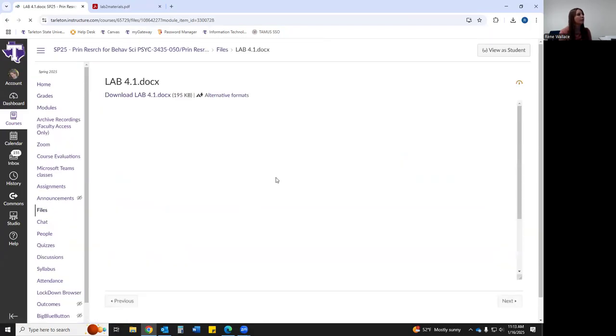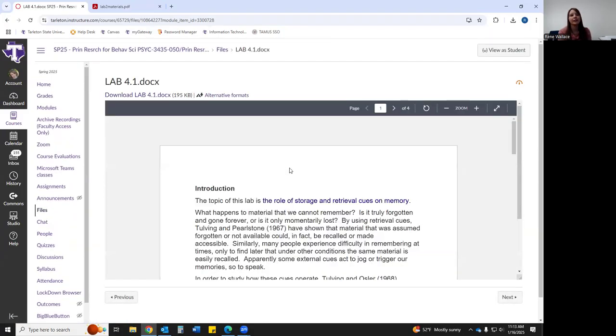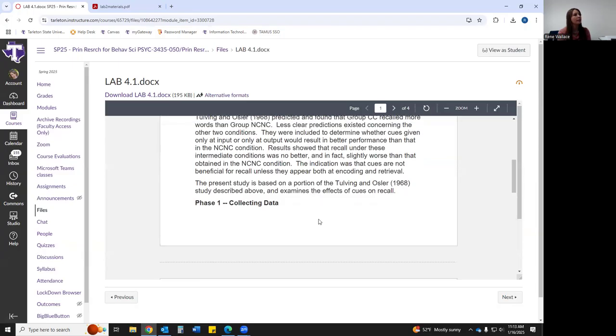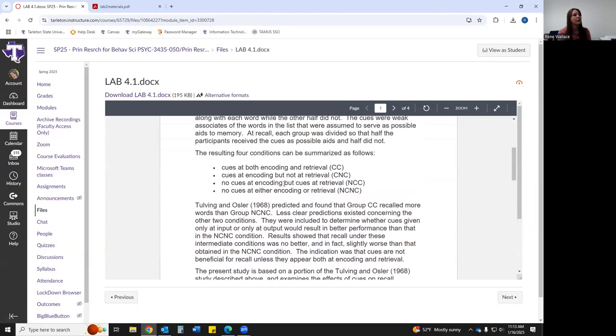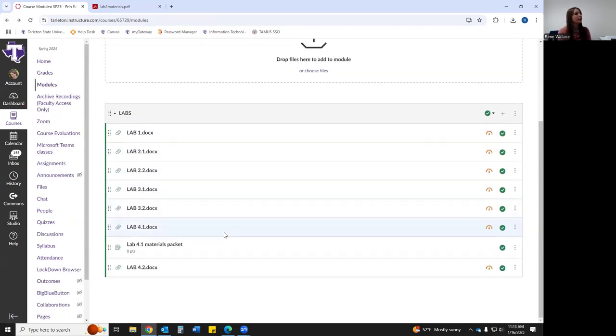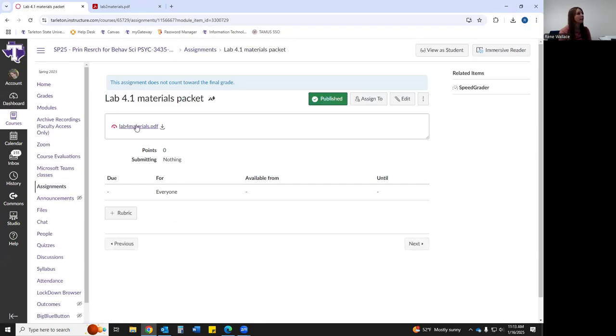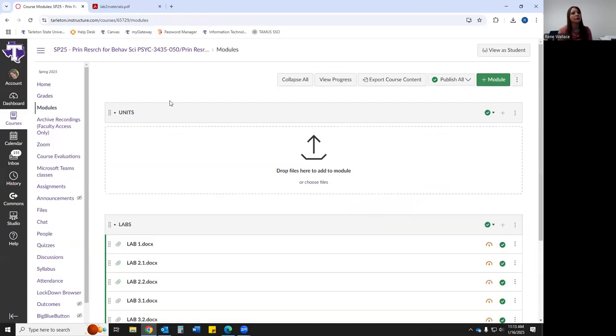Lab 4.1 has a pretty extensive experiment packet. There are 4 different conditions and groups, and it's the last one of the semester, so it's the most complicated. You can see that material packet right here. It's its own link. Lab 4.1 doesn't have 2 labs, it's just one, but here's the materials packet that you can download.